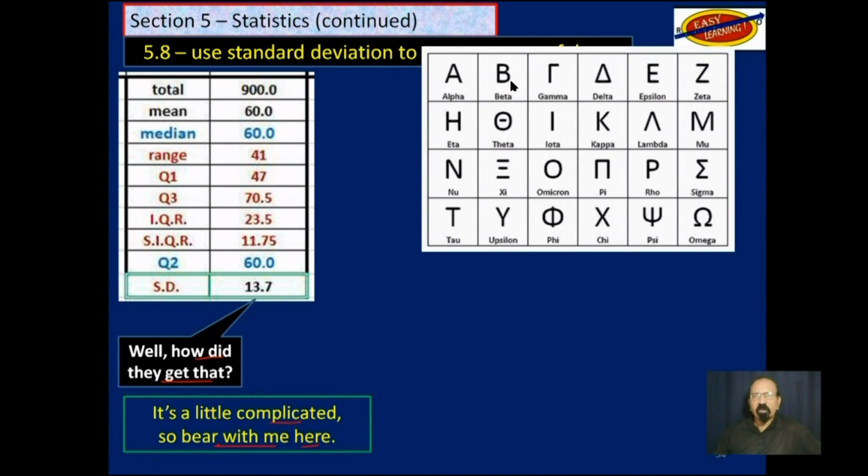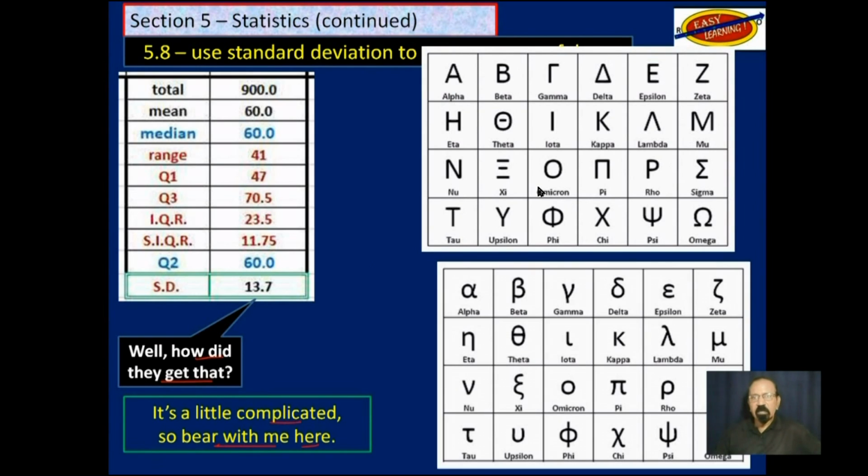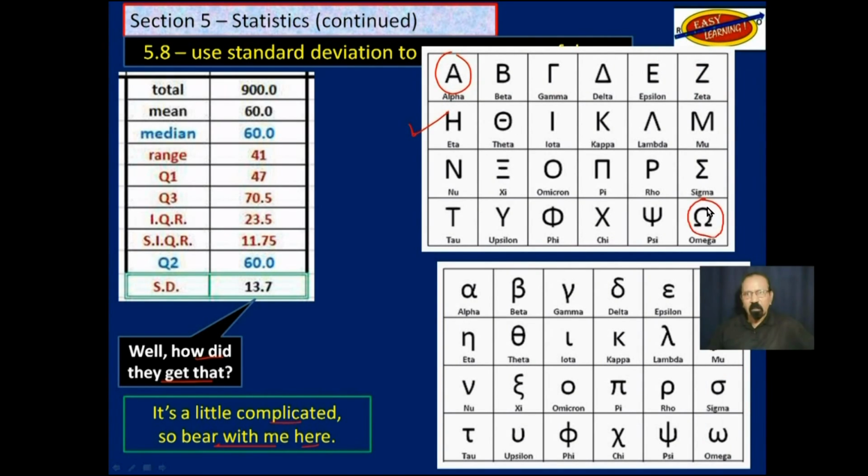You may have already realized that we are using some Greek letters to represent certain quantities. Up here you have the uppercase Greek letters like alpha and omega, where the Bible talks about God referring to himself, I am the alpha and the omega. That's the uppercase letter. You also have lowercase alpha here and lowercase omega here. We are using this uppercase sigma, which is really S. That is what uppercase S looks like in Greek. Sigma.